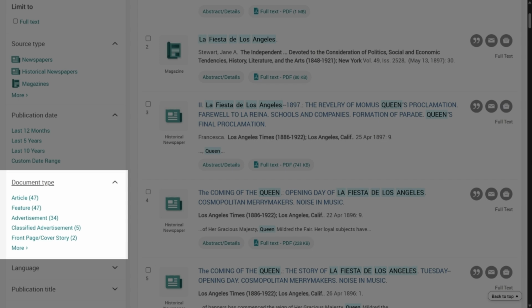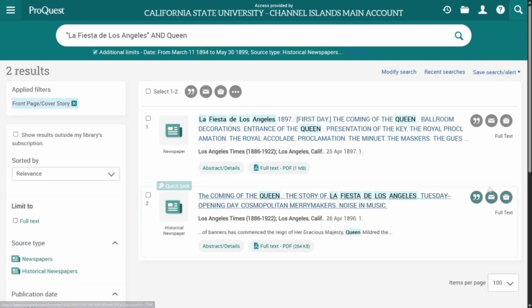This limiter allows you to pick a specific type of newspaper items, such as only viewing articles, advertisements, or front page stories. To look at the whole list of format options, click More. Let's select front page cover story. This gives us 2 results. If you want to edit, remove, or adjust any limiters, they appear under Applied Filters.